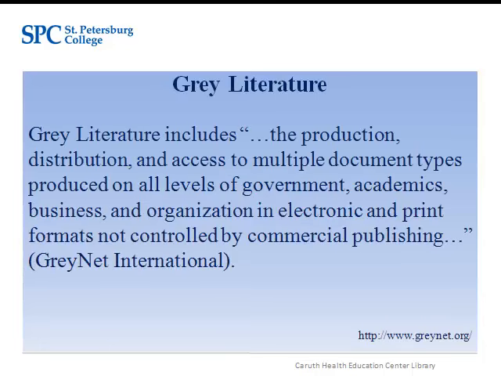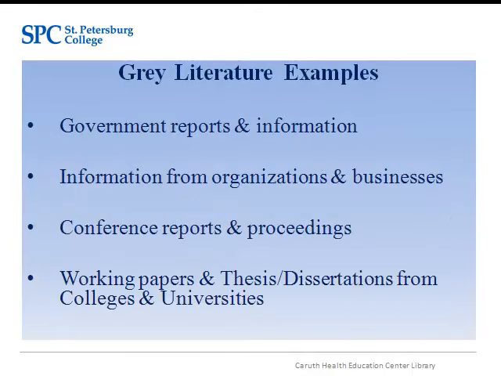According to GrayNet International, gray literature includes electronic and print information produced outside mainstream commercial publishing. Gray literature comes from a wide array of sources such as government agencies, organizations and businesses, conference reports and proceedings, colleges and universities. Gray literature can provide useful information during the research process and can often be used in your academic papers. Just be sure to thoroughly evaluate the source and cite it properly in your research paper.